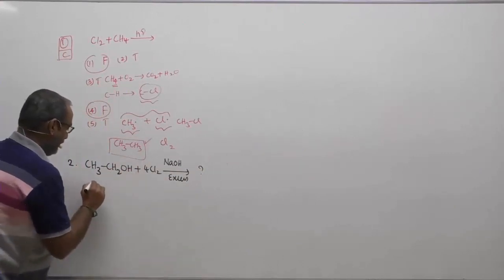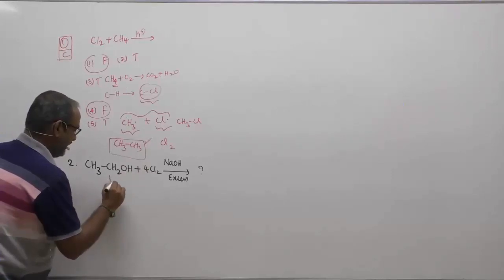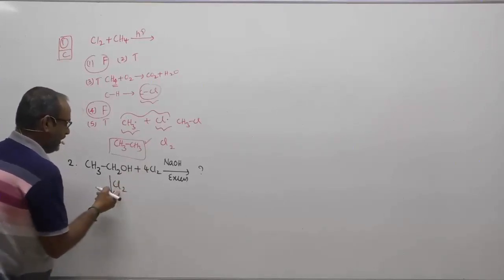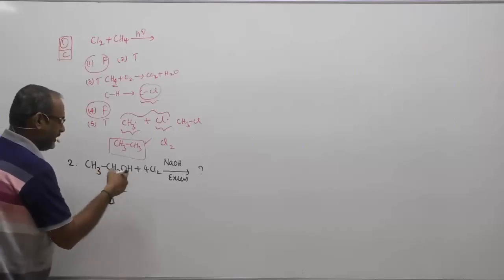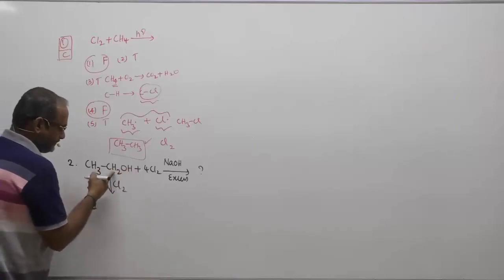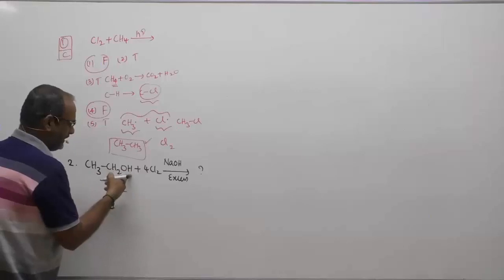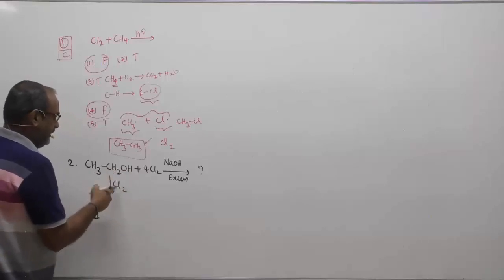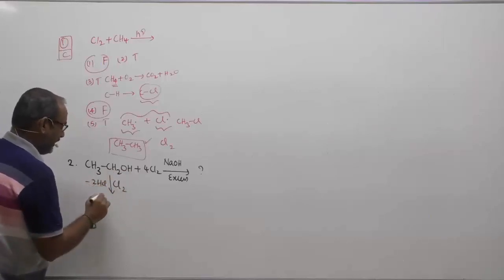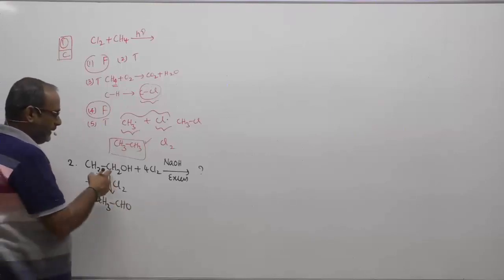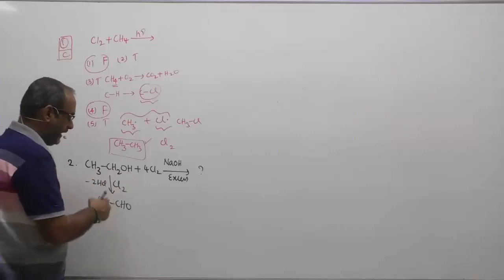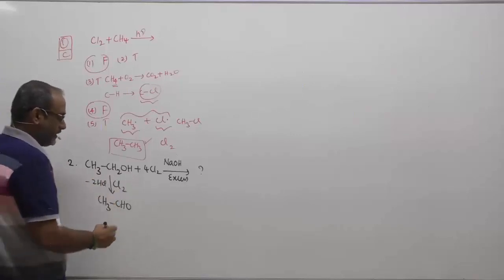Children, ethyl alcohol will first react with 1 mole of chlorine. Chlorine is an oxidizing agent. It will oxidize the primary alcohol to aldehyde. Here, hydrogen combines with chlorine to form HCl, minus 2 HCl, and therefore it will form CH3CHO. Primary alcohol gets oxidized to aldehyde.